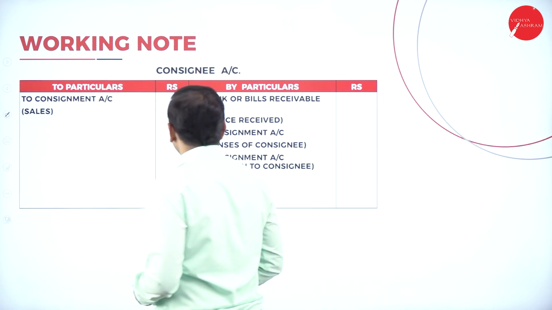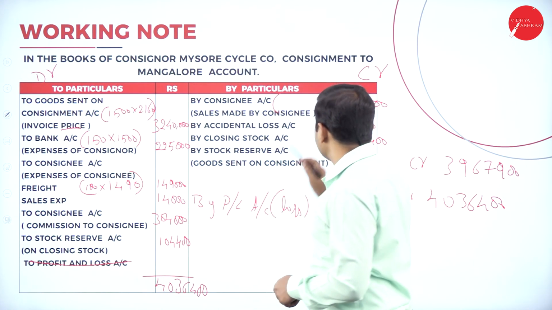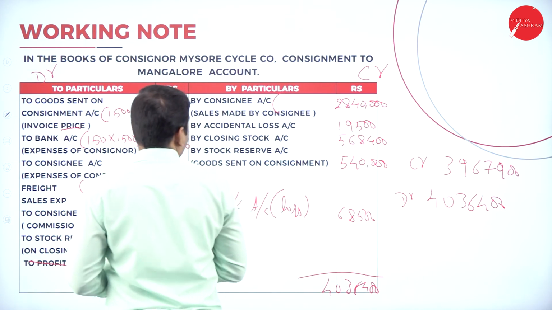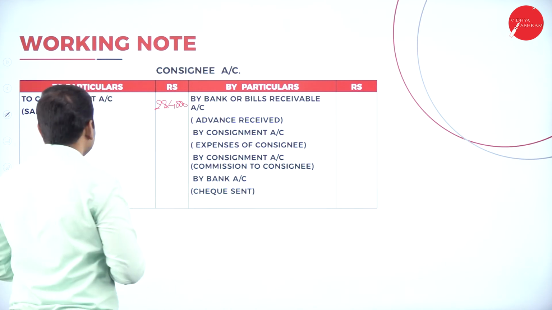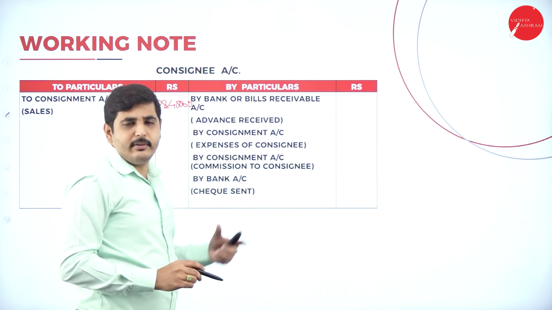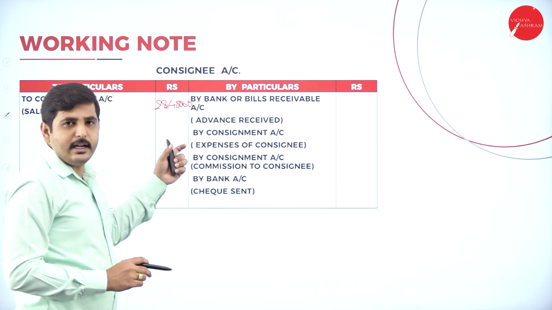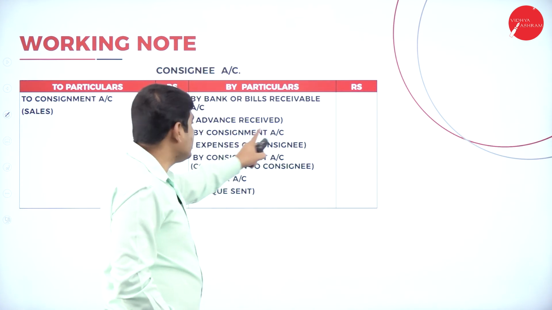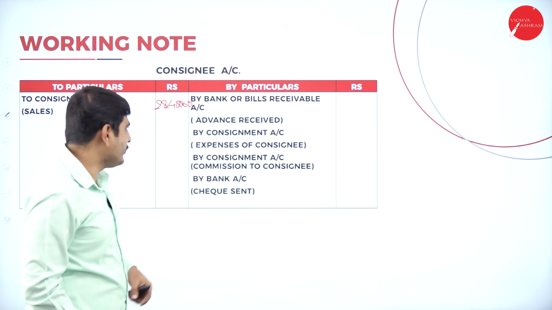This one, consignee account. So in consignee account, what is the amount he has sent? 28,40,000 rupees he has made the sales to consignee account. Next one, what is the amount he will give? Total sales he has made is 28,40,000. Out of 28,40,000, he will deduct the amount he has paid as the security deposit, his expenses and his commission. The remaining amount will be transferred to the consignor account.